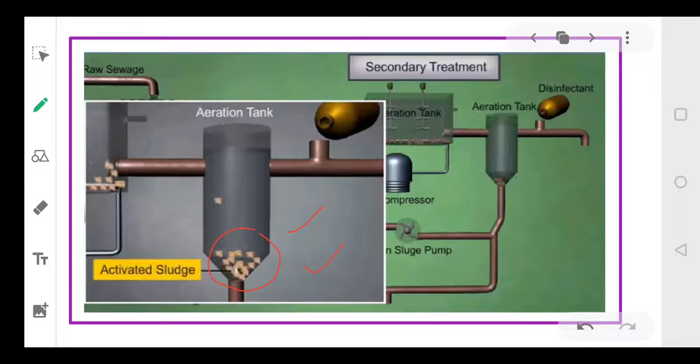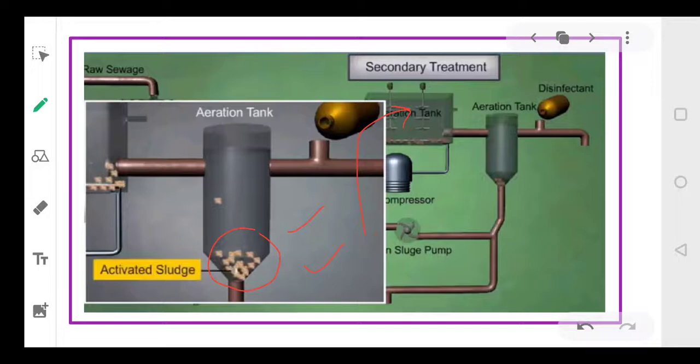We pass it through another tank where we separate out the activated sludge. These bacterial flocks will be allowed to sediment, and this sediment is called the activated sludge. A small part of this activated sludge is again passed back into the aeration tank, and this process will keep on going on.